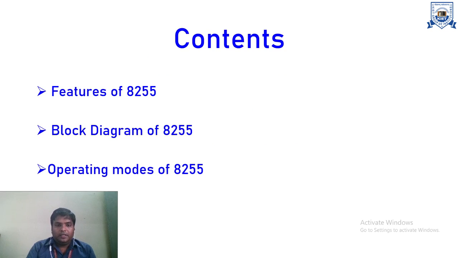Now in this slide we will focus on three things: the features of 8255, the block diagram of 8255, and the operating modes of 8255.